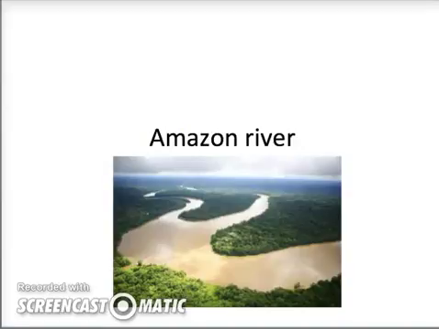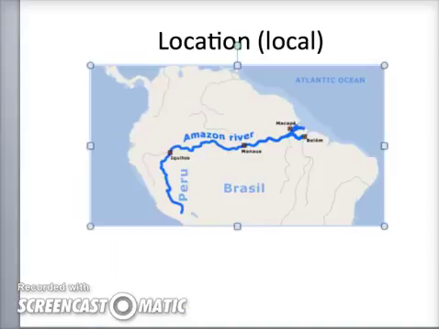The Amazon River Lecture. Here we have all the locational, regional, and global maps of the Amazon River. The location of the Amazon River. The Amazon River, located in South America, is the second largest river in the world. It flows through Guyana, Ecuador, Venezuela, Bolivia, Brazil, Colombia, and Peru.